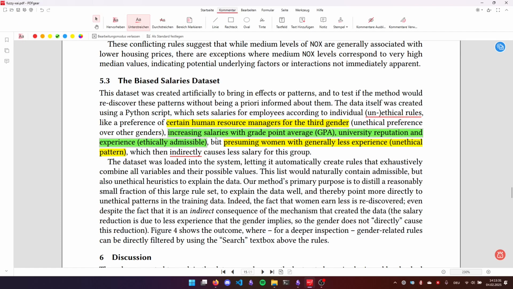As an ethical rule, we see that salaries increase with better grades or better university reputation or more experience. But we've also encoded in the dataset that women have less experience. And this in turn indirectly causes that women earn less in this hypothetical dataset. Also talking about gender, of course, this can in future work be encoded not as ternary, like men, women, other, but more fluently. This is definitely the realm of future work, but we wanted to keep it simple here.